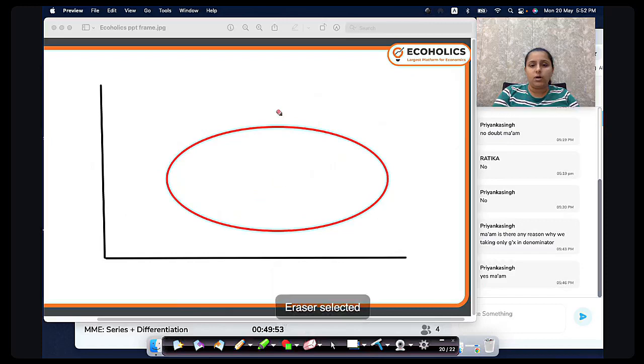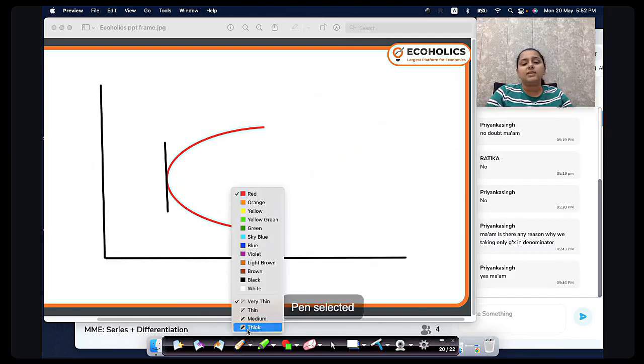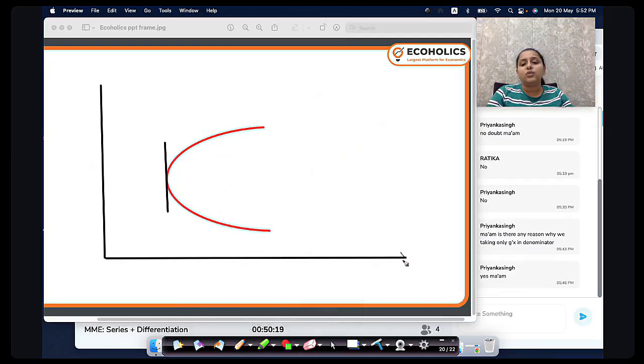Let me draw a graph. So now let's say this is how our graph looks. If I talk about this point, it has a vertical tangent at this point. The tangent is vertical at this point. Why is it the case that the derivative fails to exist at this point? I'll show you why it happens.